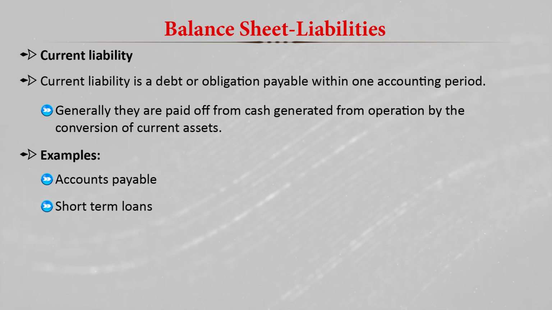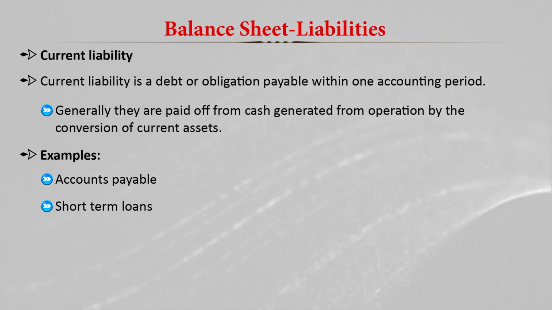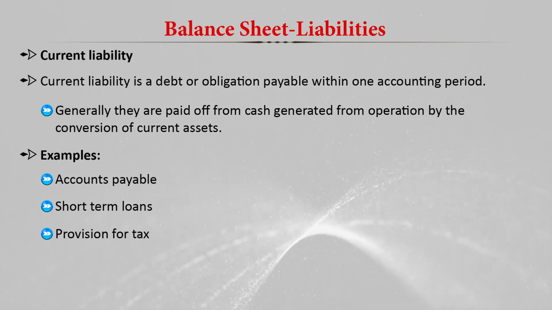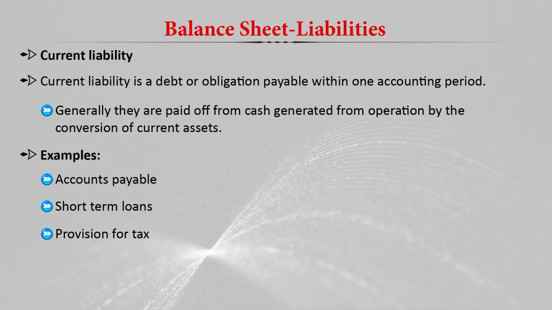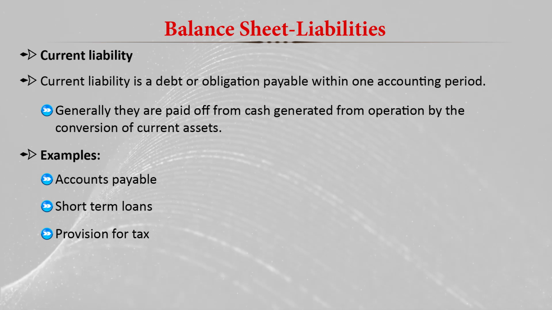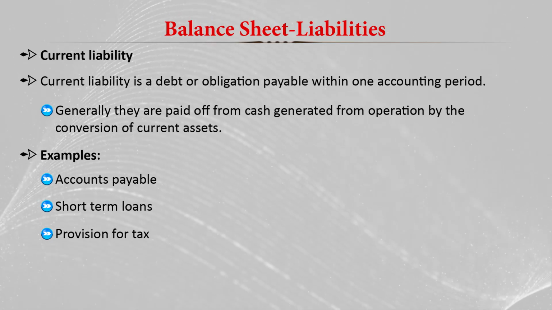Then short term loans, which are generally paid within one year, and provision for tax: whatever tax has to be paid to the government within the accounting year is also a current liability, because we have to pay something to the government as tax.